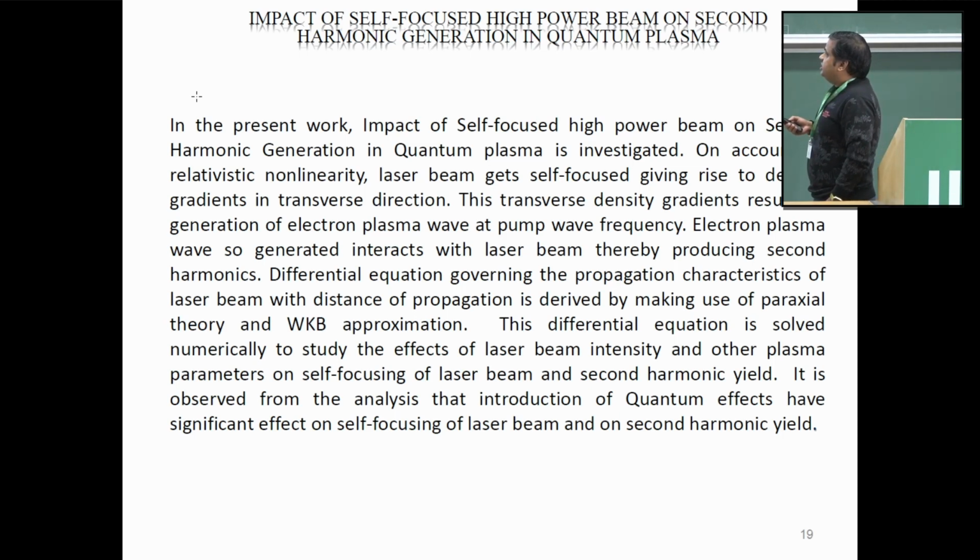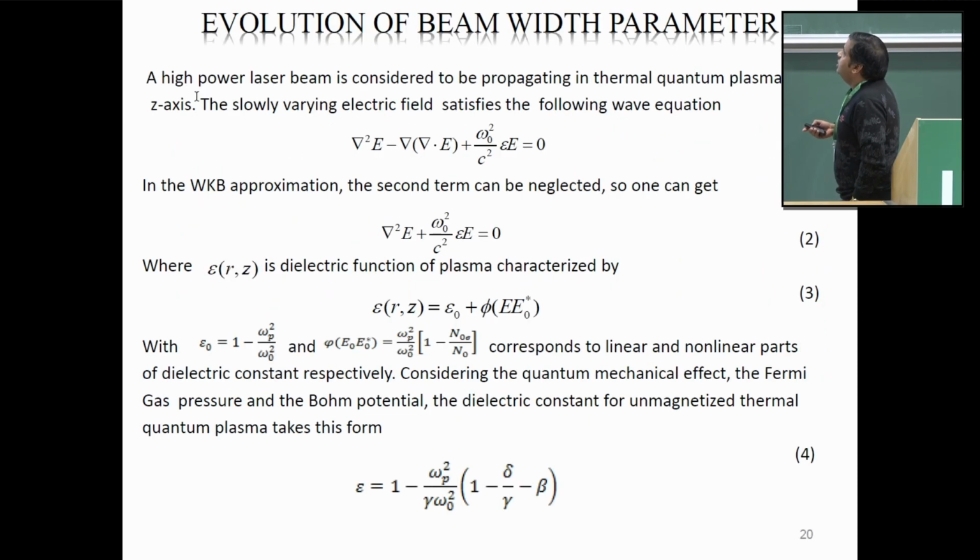This differential equation is solved numerically for investigating the effects of laser beam intensity and other plasma parameters on self-focusing of the laser beam and second harmonic yield. It is further observed from the analysis that the introduction of quantum effects significantly impacts the self-focusing of the beam as well as the efficiency of second harmonics.